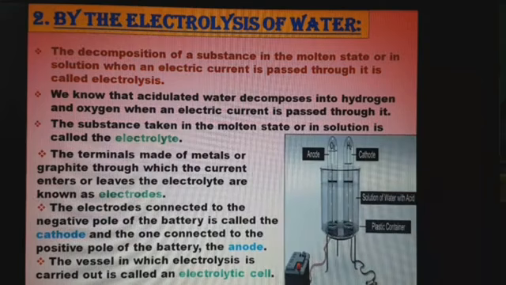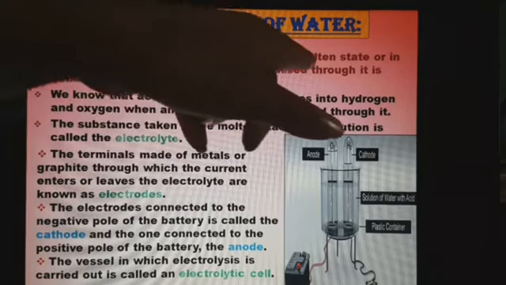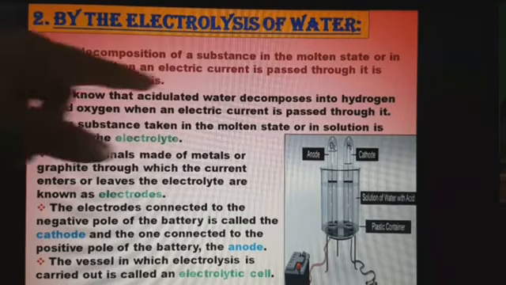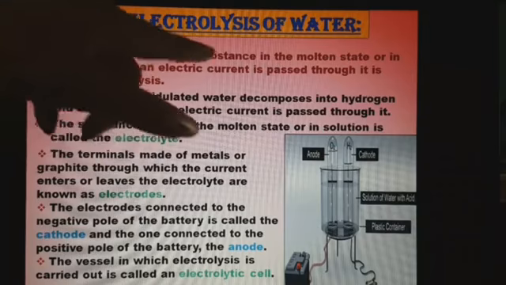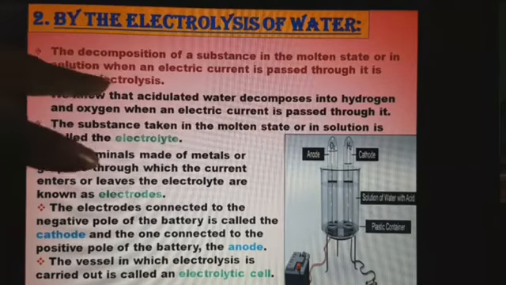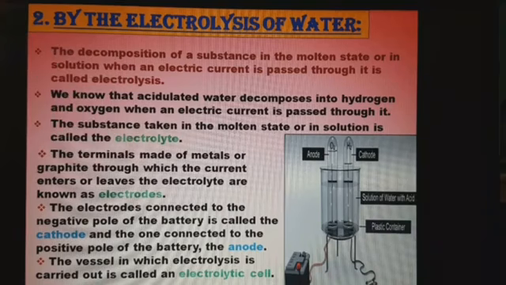Okay, next. The next method by which we can prepare hydrogen is by electrolysis of water. Now this method you have already studied. We have already studied how the hydrogen and oxygen gas is obtained. But our motive here is to obtain what gas? Hydrogen gas. So let's see, the decomposition of a substance in the molten state or in the solution when electric current is passed through it is called what? Electrolysis.